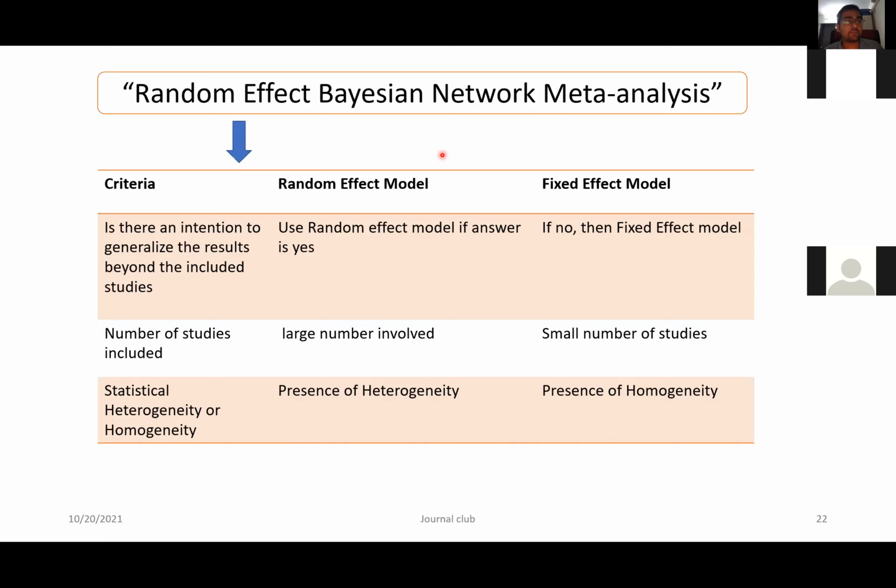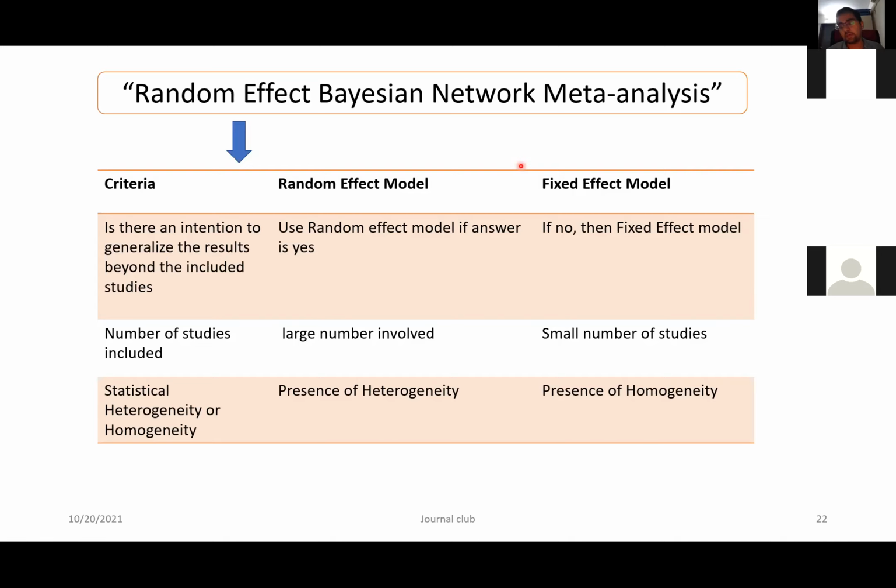So there is prior information that the resident might be good. You have a preconceived notion that the resident might be good. That information is basically the Bayesian approach in assessing the probability. Still, these are very confusing. I have tried to explain, but they need an expert statistician in order to get the network meta-analysis done. From a clinician's point of view, we should at least know what random effect and fixed effect are, and what Bayesian and frequentist are.